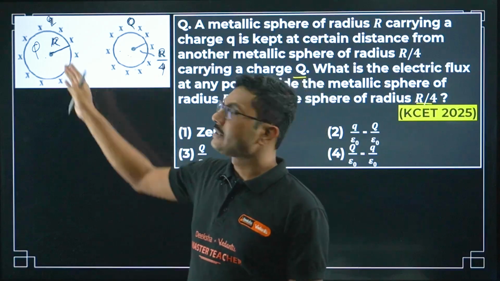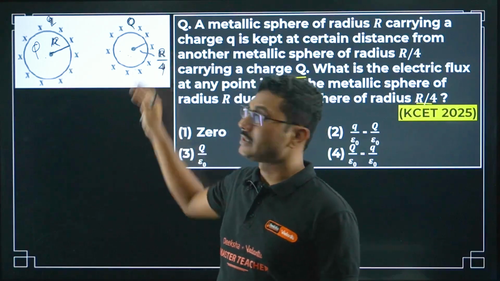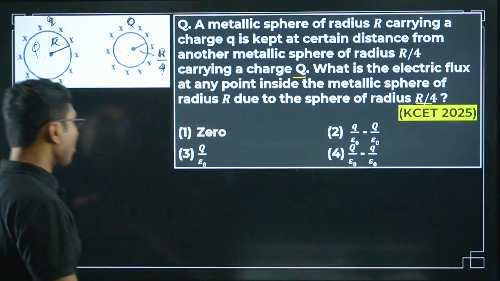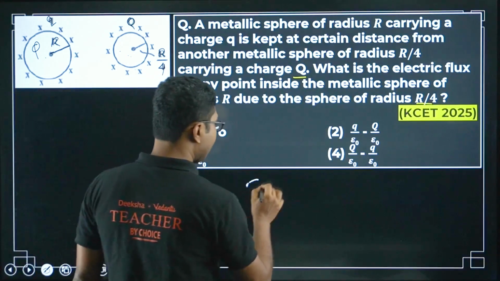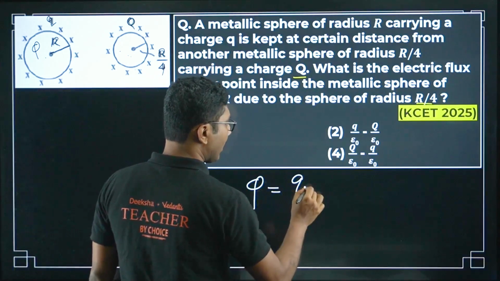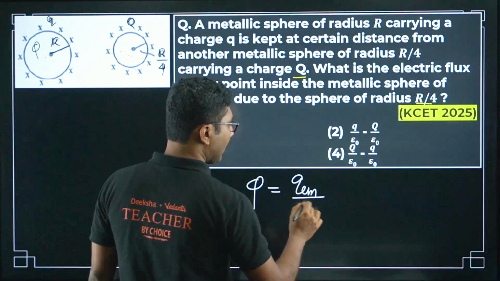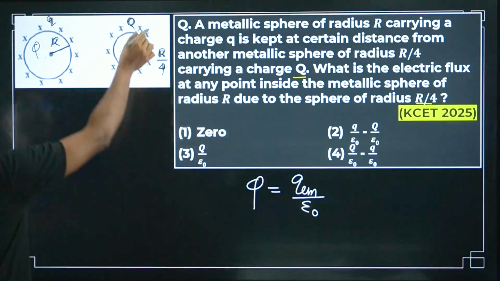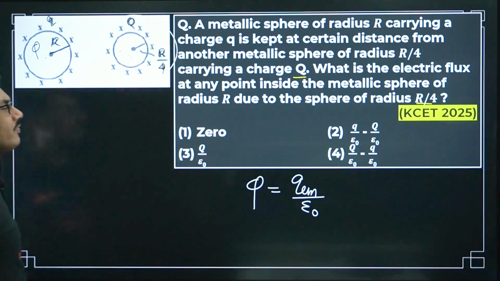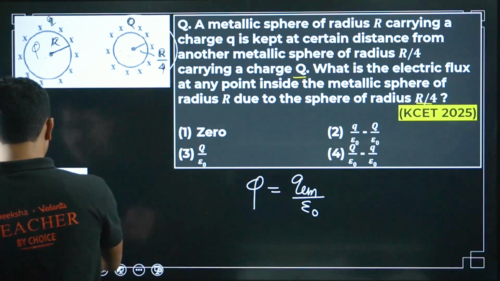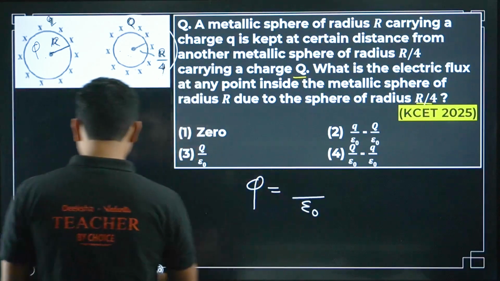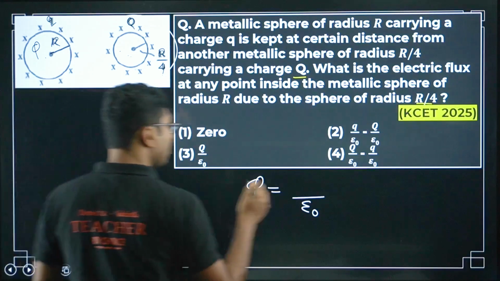It is not inside, it is outside the larger sphere. So from Gauss's law we can write that phi is equal to Q enclosed by epsilon naught. Now none of these charges are part of this Q enclosed, so Q enclosed is basically 0.